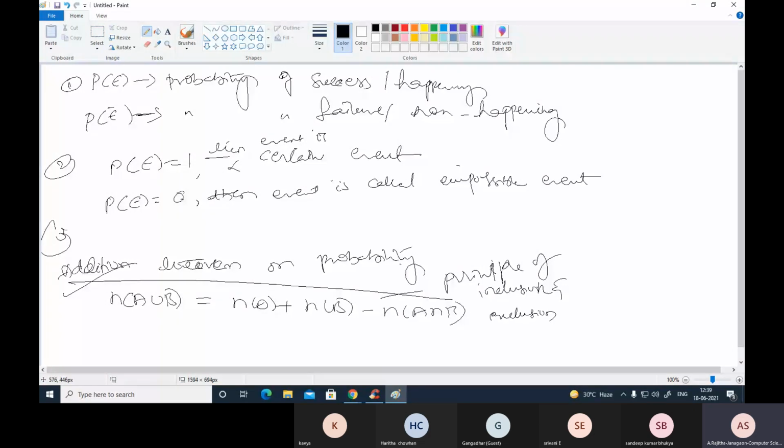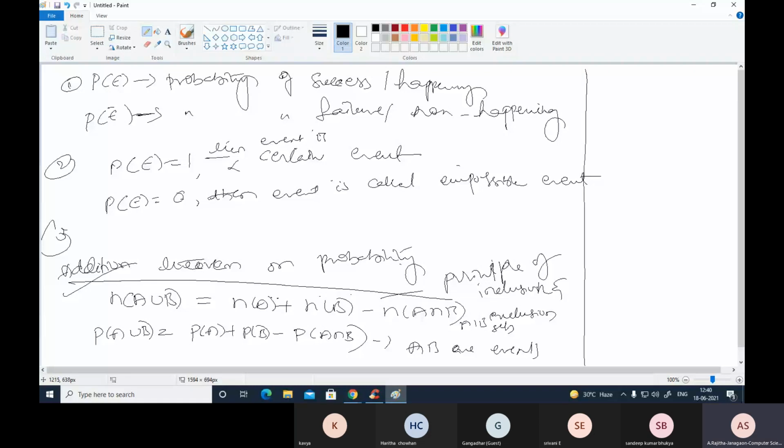So how you can write that: the probability of A union B equals the probability of A plus the probability of B minus the probability of A intersection B. Okay. Here in the case of sets, A and B are sets. Here A and B are events. So here, if A and B are mutually exclusive events,